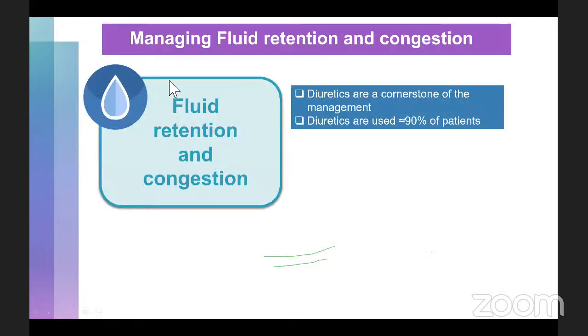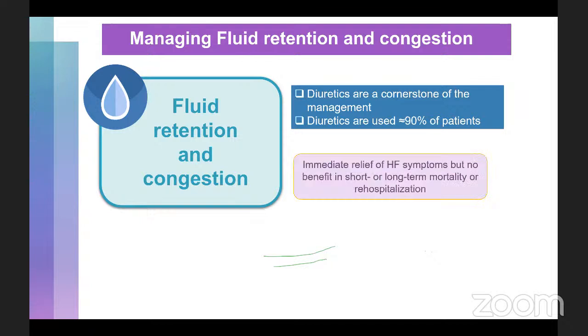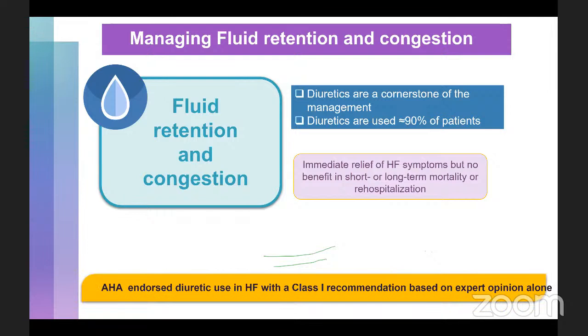Now, managing fluid retention and congestion is going to be the cornerstone of therapy, which is resorted to in as high as 90% of patients. It does help in immediate relief of heart failure symptoms, but it does not have any long-term or short-term benefit in terms of mortality or rehospitalization. However, the AHA has still endorsed diuretic use in heart failure patients with a class 1 recommendation based on expert opinion alone.